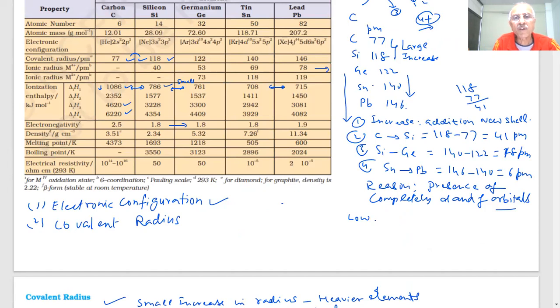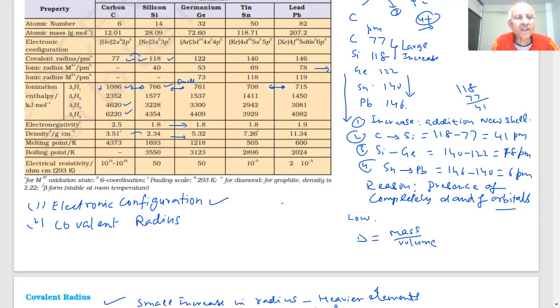Density is mass per unit volume. As you go down the group, mass increases, so density is increasing more, student. Here you see a variation, but further it increases. Densities are defined in terms of mass per unit volume. So with more increase in mass, density usually increases as you go down the group.